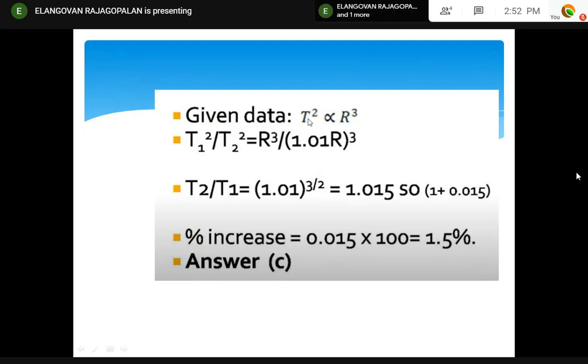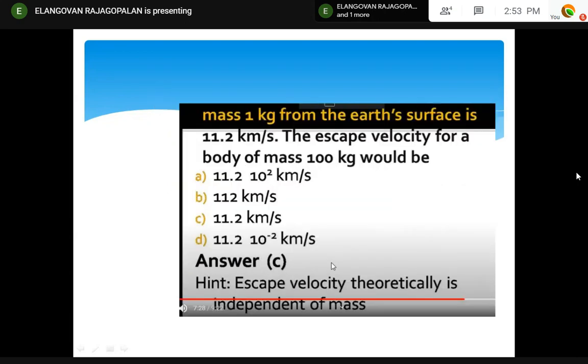T1 is the orbital period of the first planet. R1 is the orbital radius of the first planet. T2 is the orbital period of the second planet. R2 is the radius of the second planet. Use this to calculate. He has given 1.1 R. Calculate the answer. So for every problem like that, analyze it.